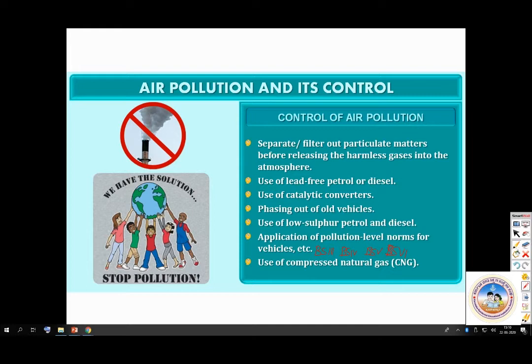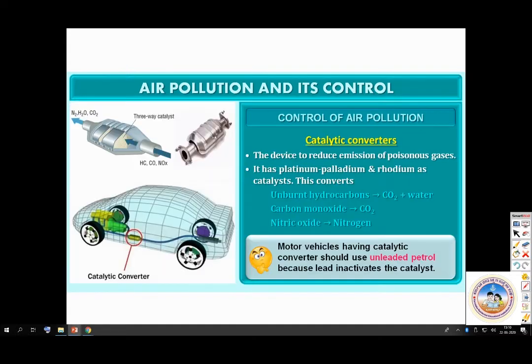Okay, then use of compressed natural gas, CNG. So some vehicles which run on CNG have been introduced into the market. Then catalytic converters. The device to reduce emission of poisonous gases, it has palladium and platinum. Remember this, very important. And rhodium. Palladium, platinum and rhodium as catalysts that convert unburnt hydrocarbons to carbon dioxide and water, carbon monoxide to carbon dioxide, nitric oxide to nitrogen.